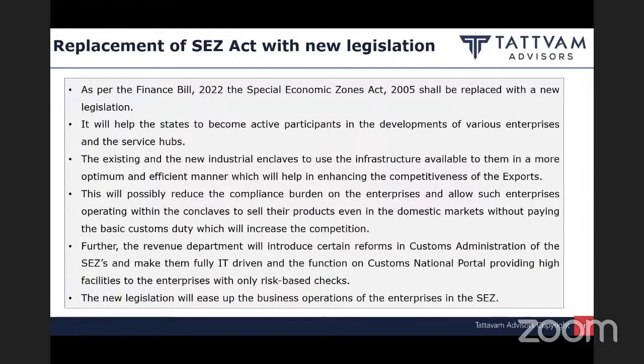The SEZ Act will be replaced by a new legislation. We all wait to see what the new legislation will be, what extra benefits will be given to SEZ developers, SEZ units, etc. So it's a big impact. The entire SEZ Act will be revamped, replaced by a new legislation, and we all wait to see what the development will be under the new legislation. So it's a big impact on the SEZ sector.